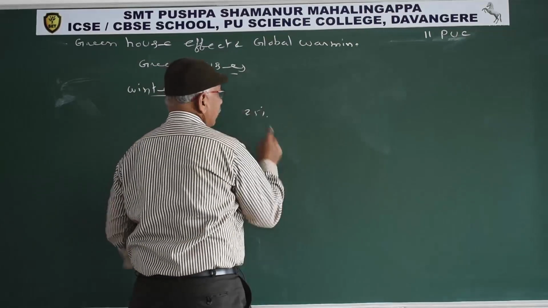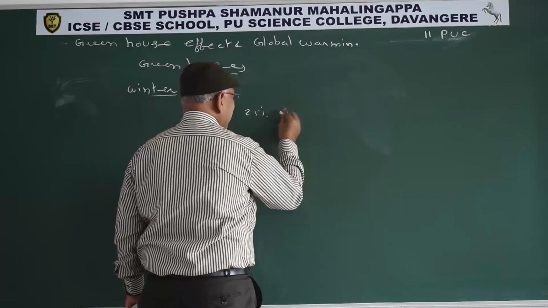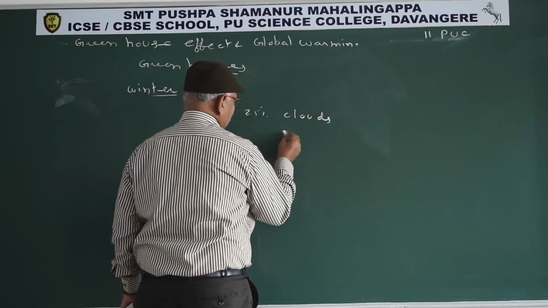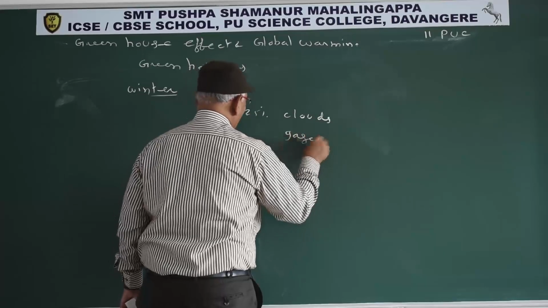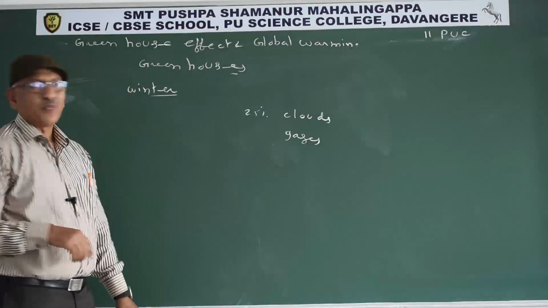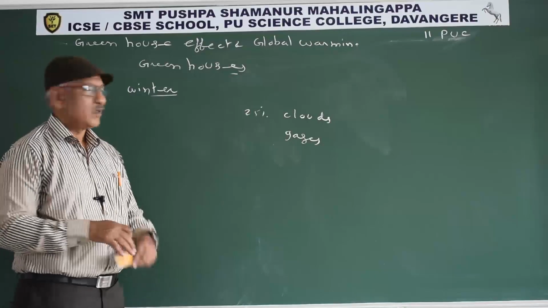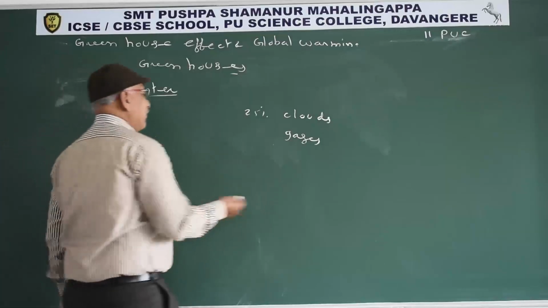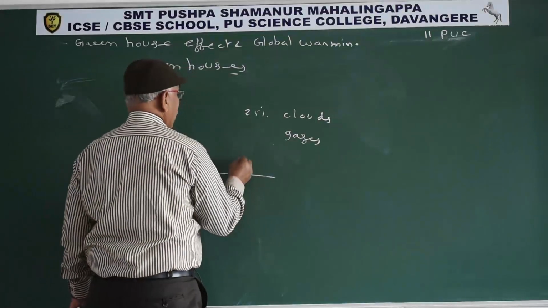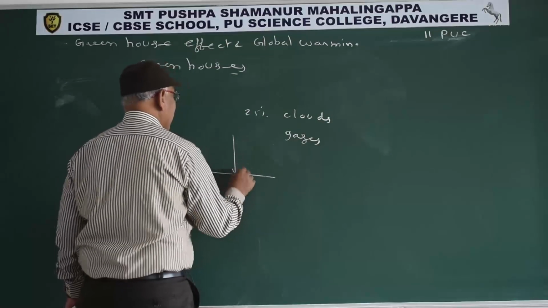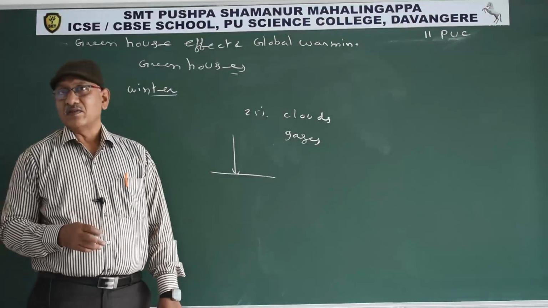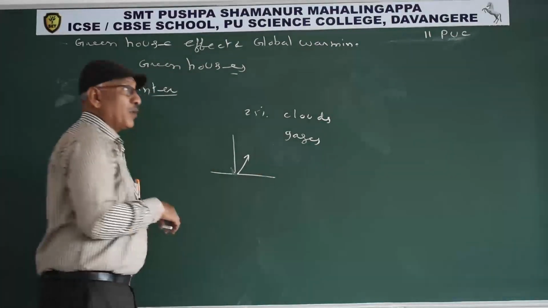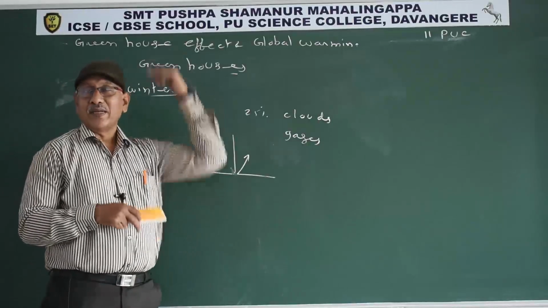25% of solar flux reflected by clouds and gases present in the atmosphere. Some percentage of solar flux scattered in the atmosphere. Nearly 50% mentioned in the textbook, truly 51% of solar radiation reach the earth surface. After reaching, 4% reflected back into the earth atmosphere.